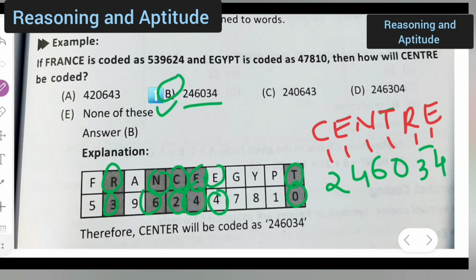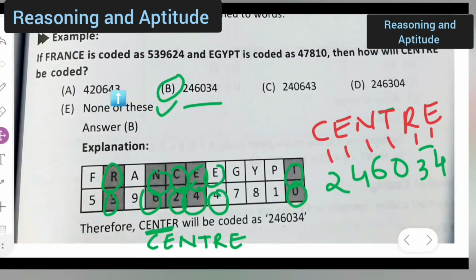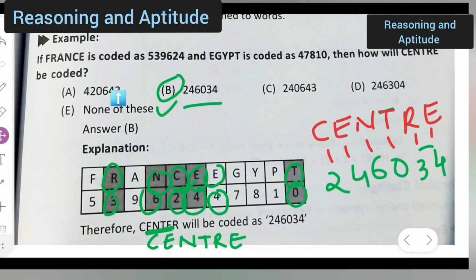Correct it is. Okay, here it is center, CENTRE. So I can just take down this part. Okay, how to do it. So I hope you all have understood this example too. You all can take down this. Okay, let me rub this part. Okay, I hope you all can see this clearly. You all can take down this.